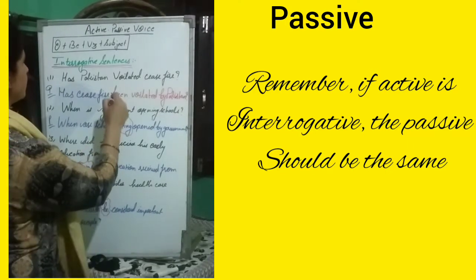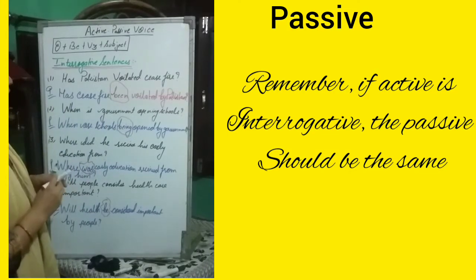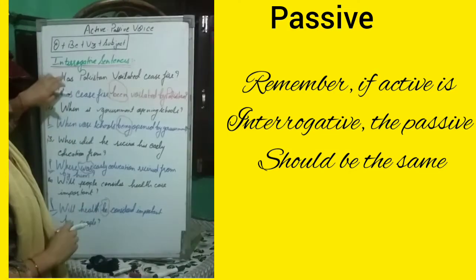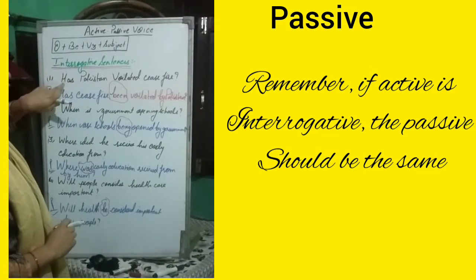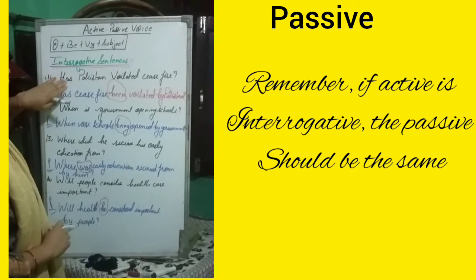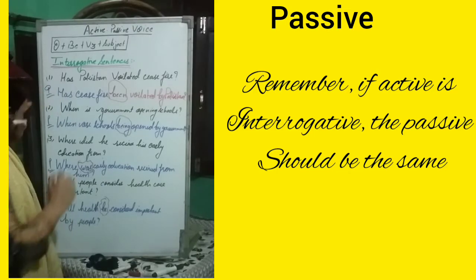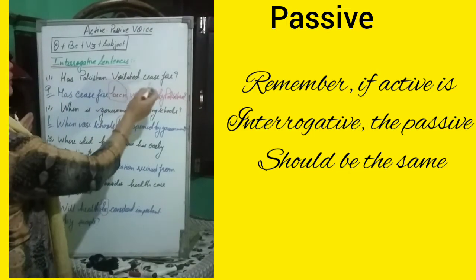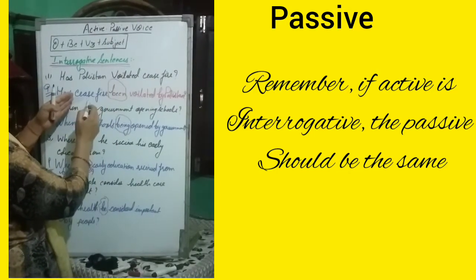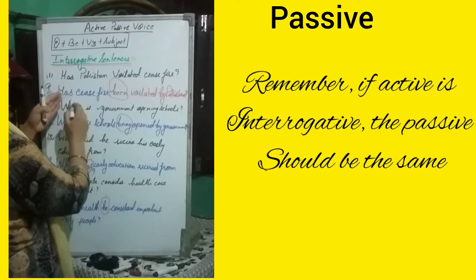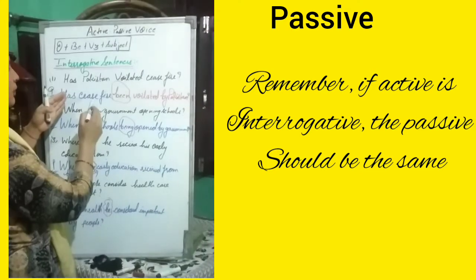Now listen, children. Here the helping verb is before the subject, okay? So that helping verb will remain as it is in its position. Now we have used ceasefire here, that is the object after this helping verb.